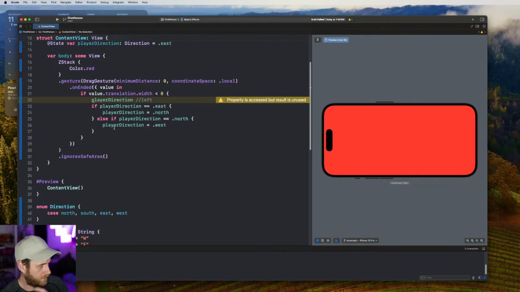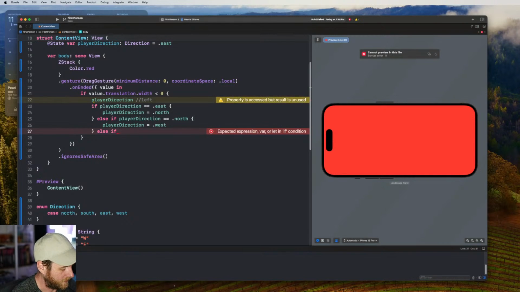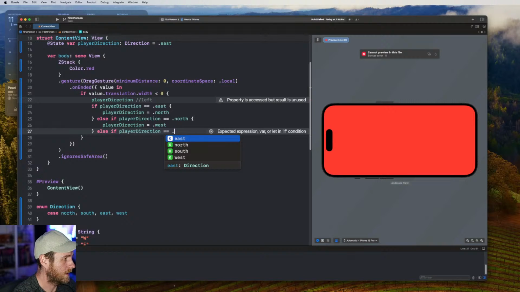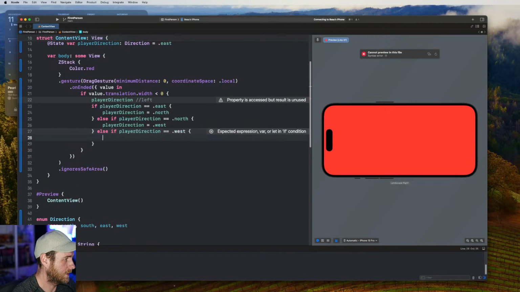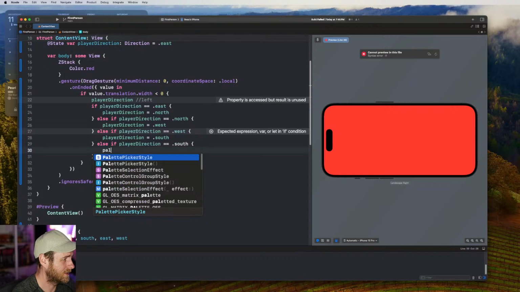Let's just brute force it for a bit and see how we go, right? I haven't got a lot of time, and to do it properly, I've got to spend some time thinking about this. So let's just keep going with player direction. Equals west, we go player direction south, and then player direction south, we turn them back to east.